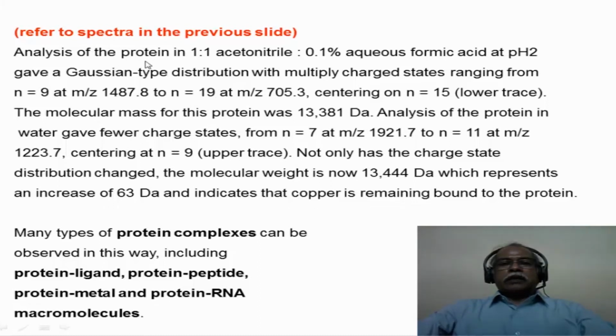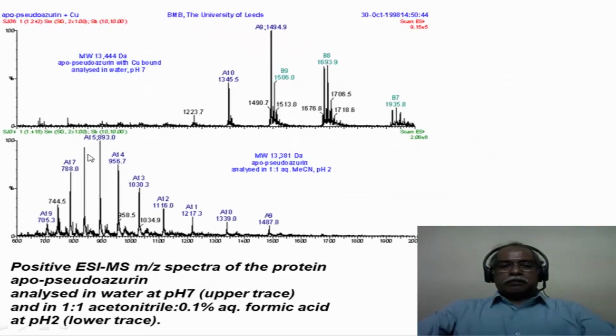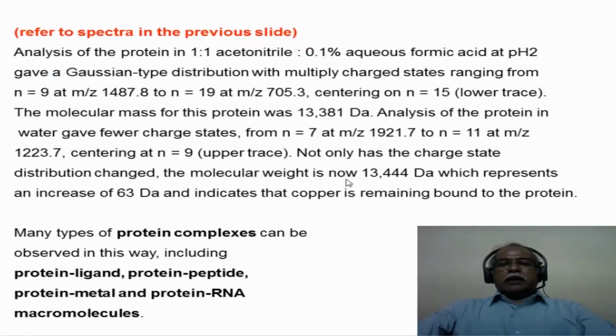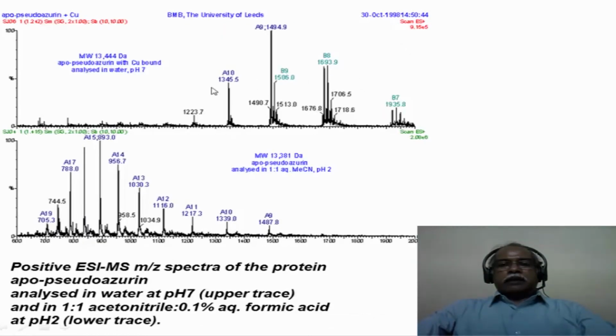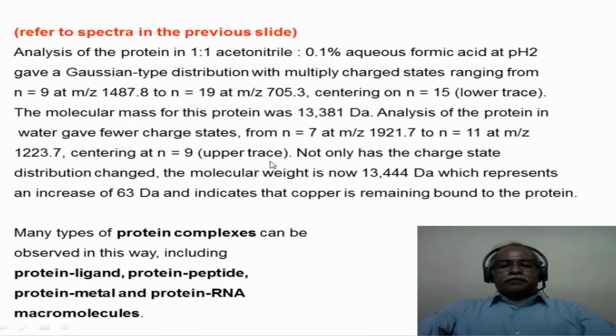The analysis of the protein in a 1:1 acetonitrile aqueous formic acid at pH 2 gave a Gaussian distribution of multiply charged ions. This is the Gaussian distribution we are talking about, and at a lower pH, for example, fewer charged ions are being given here. Not only that, this is bound to copper and this is not bound to copper, which is evident from the difference in the molecular weight calculated for the top spectrum and the bottom spectrum, which has a difference of 63, corresponding to the copper ion in this particular case.